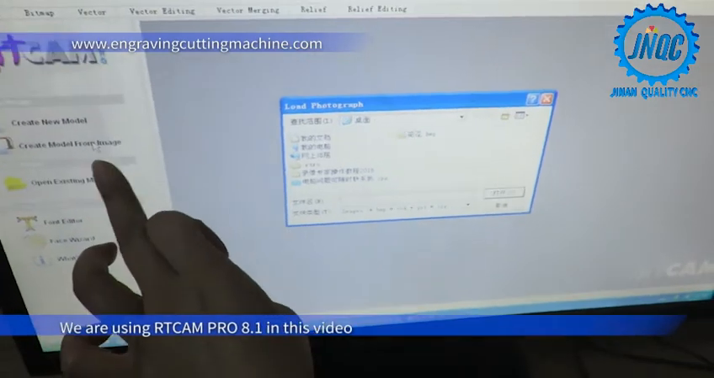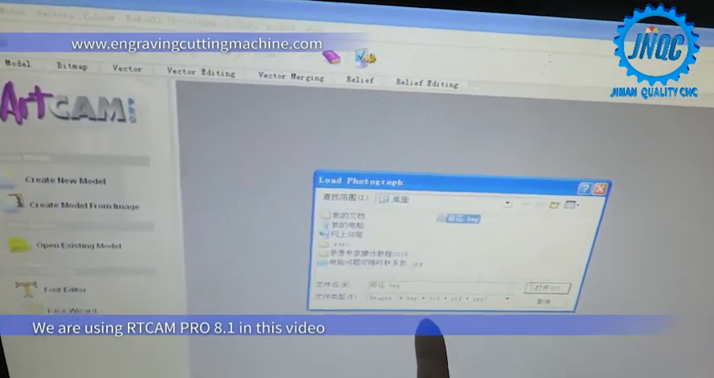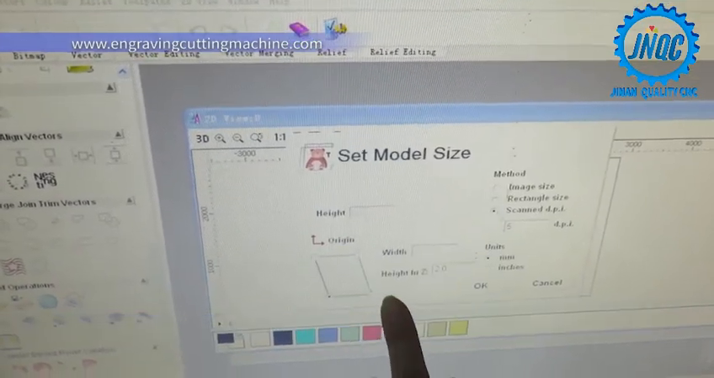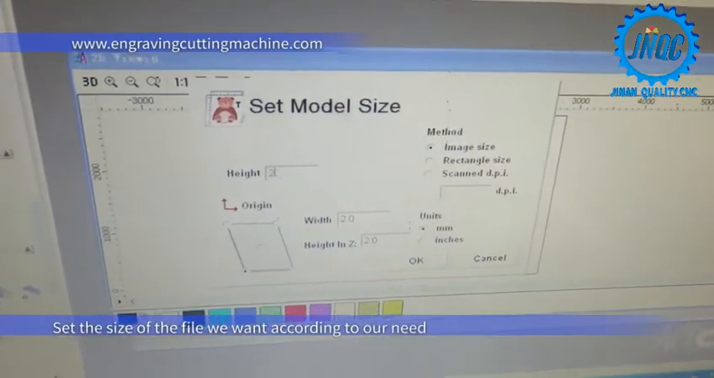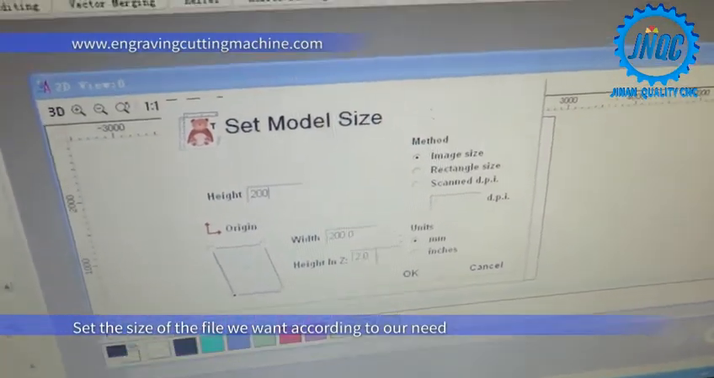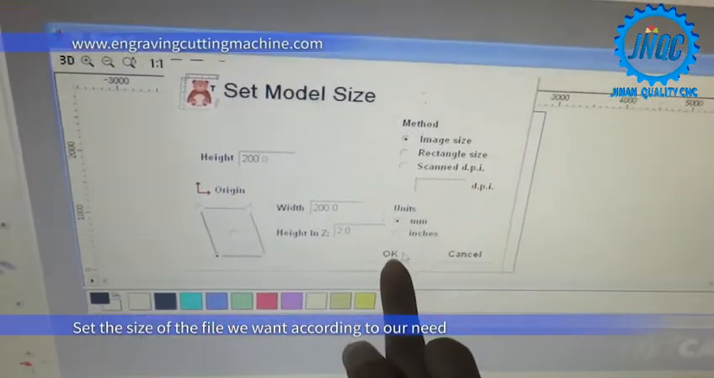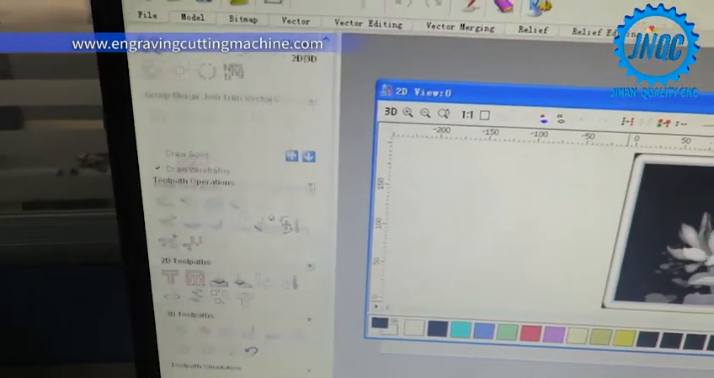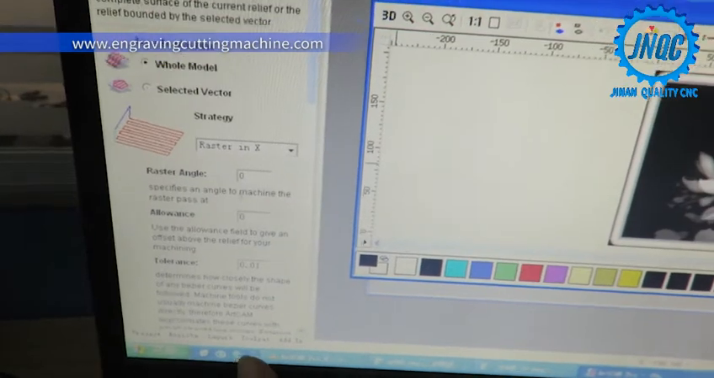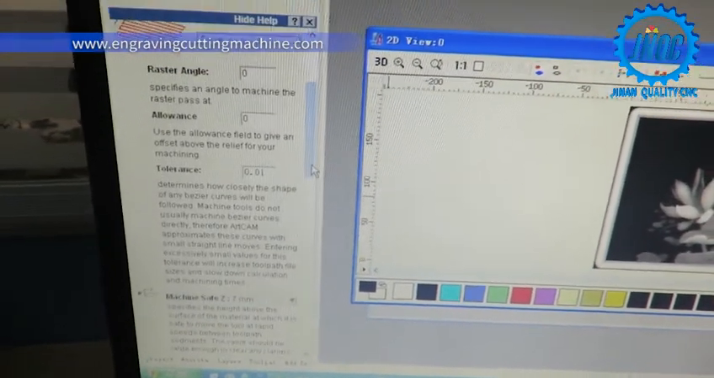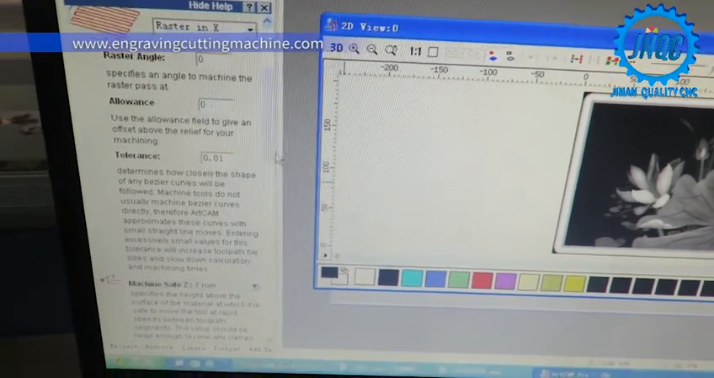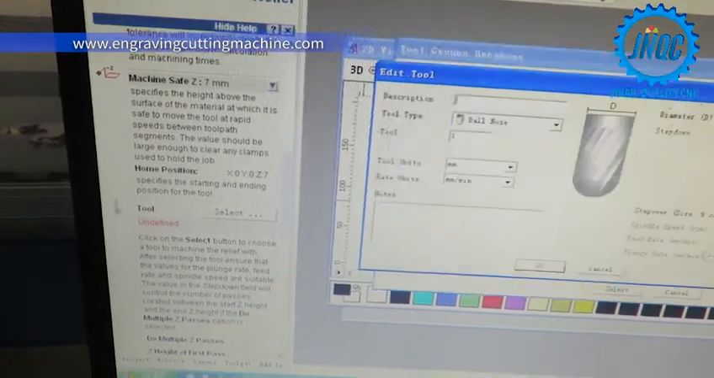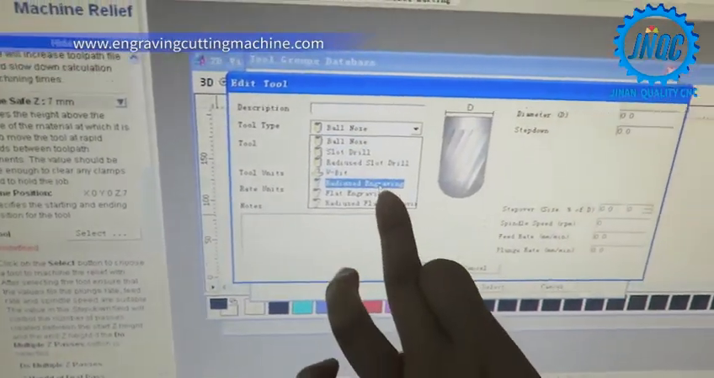Import the image from here. We set the size. For example, we set 2, and this is cutting thickness. 2 is okay. And we set Toolpath 3D. This one.